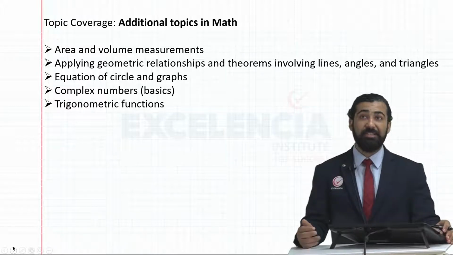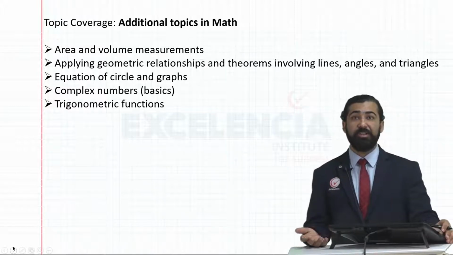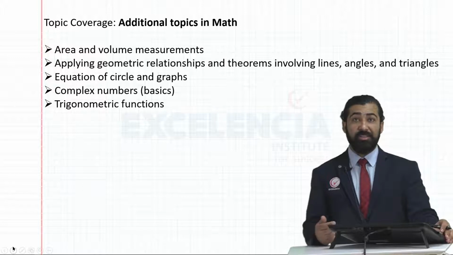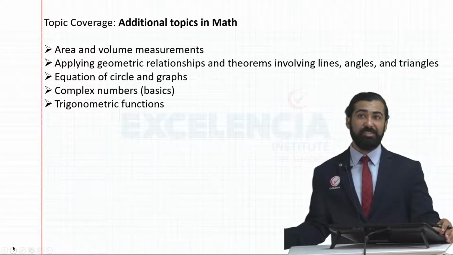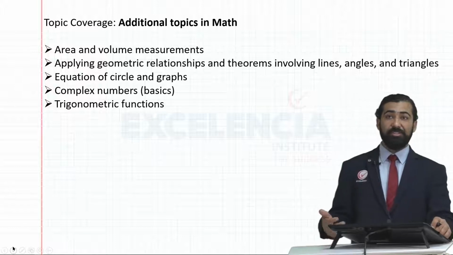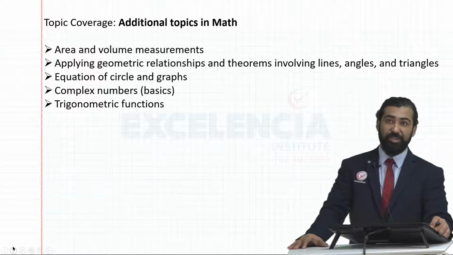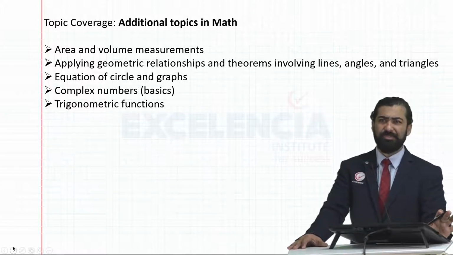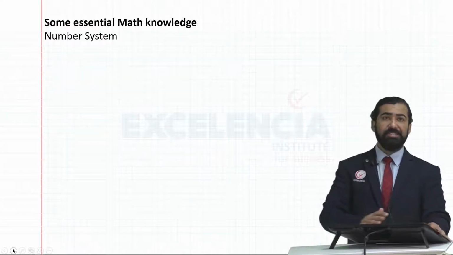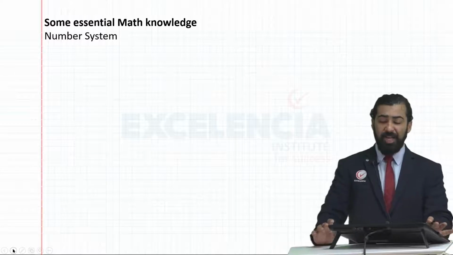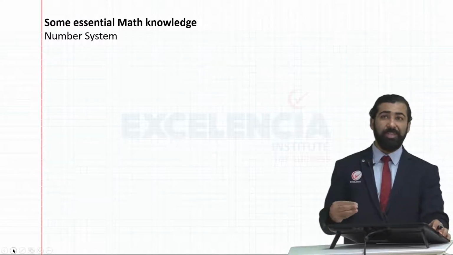Finally, in today's class, we have learned area and volume, some geometrical relation between lines and angles we learned in last class. We also saw circles and their equations, complex numbers, only the basics will be asked, and some trigonometric functions. Now we'll just review each of these topics. I'll just point out important points for each of these.